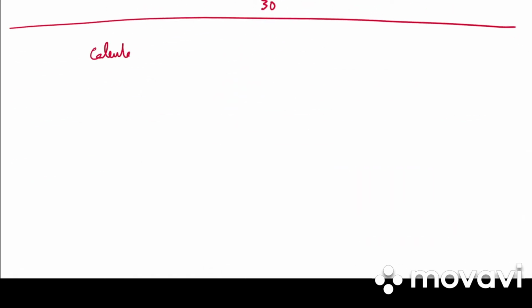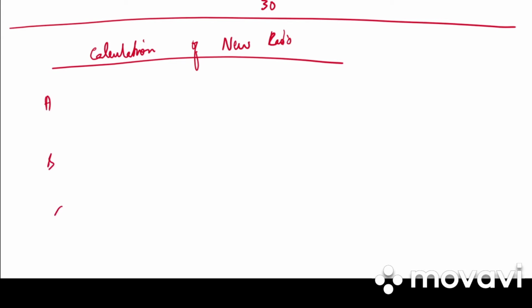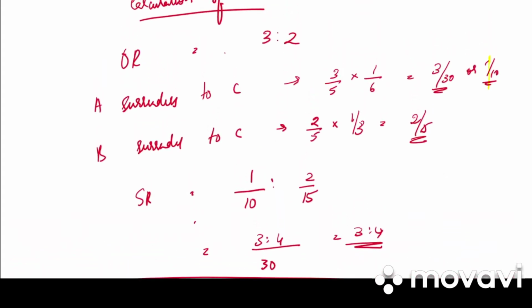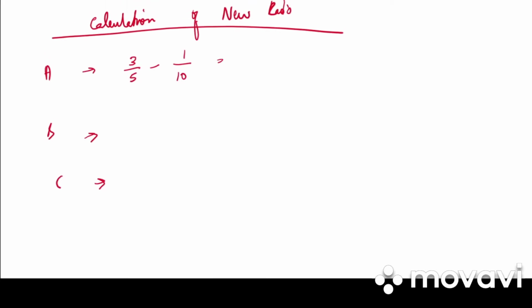Then we need to calculate new ratio. Calculation of new ratio. We have A, B, C. What is the old ratio of A? 3/5. How much did he surrender for C? It is 1/10. So what is the LCM now? It is 10. 6 minus 1, 5/10.